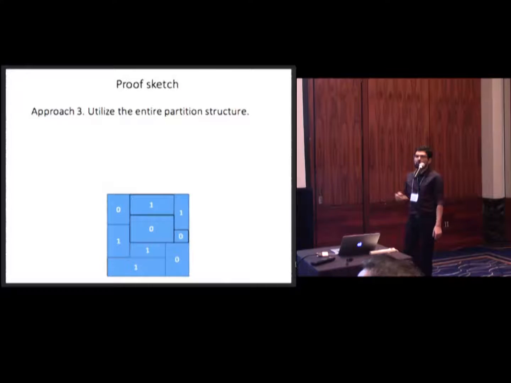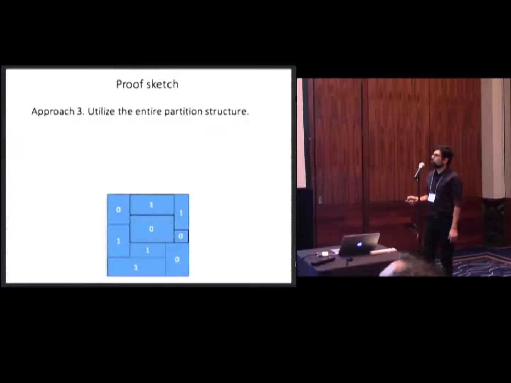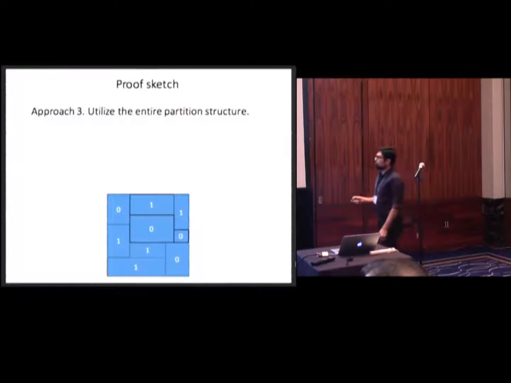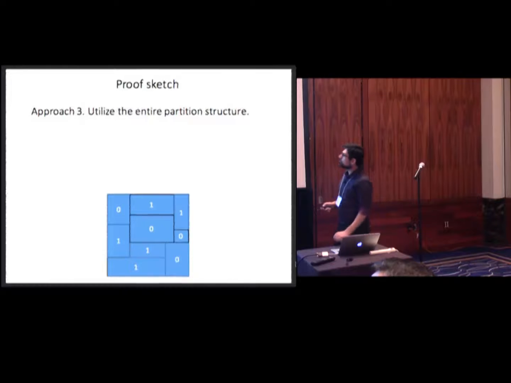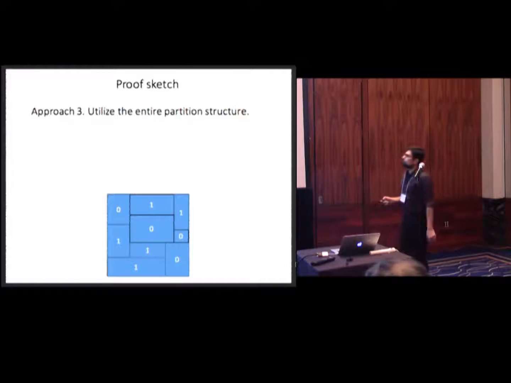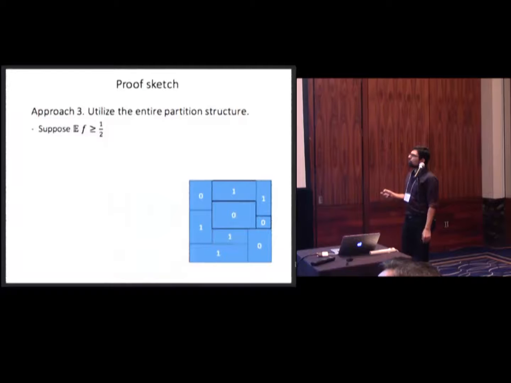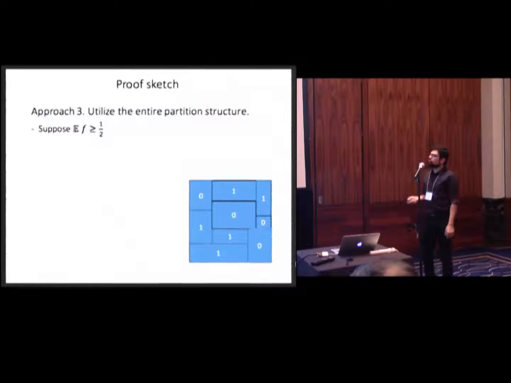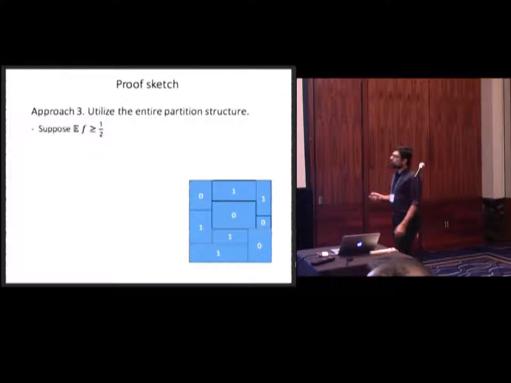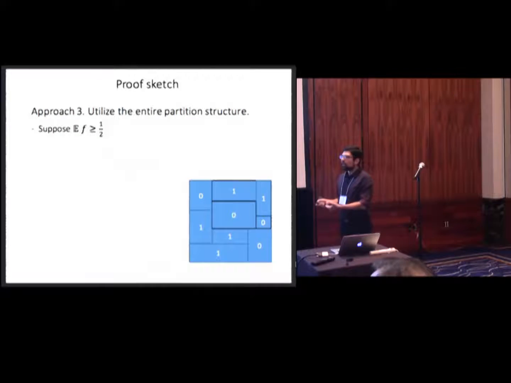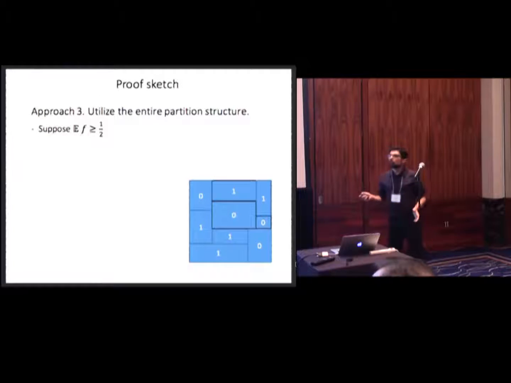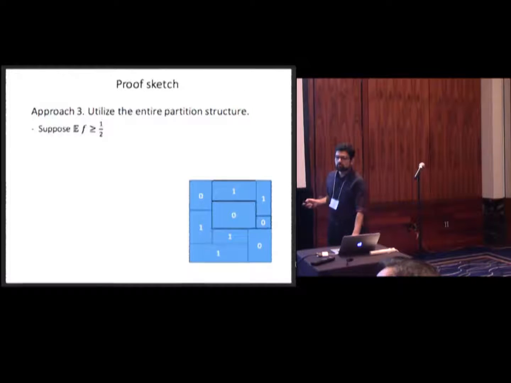The general idea is we should somehow utilize the entire partitioning structure of our matrix. We're not just focusing on one rectangle. So here's a rough idea. First, suppose that your function has average at least bigger than half. Even though it has average over a half, it can't be all 1, so there should be one rectangle that is all 0.